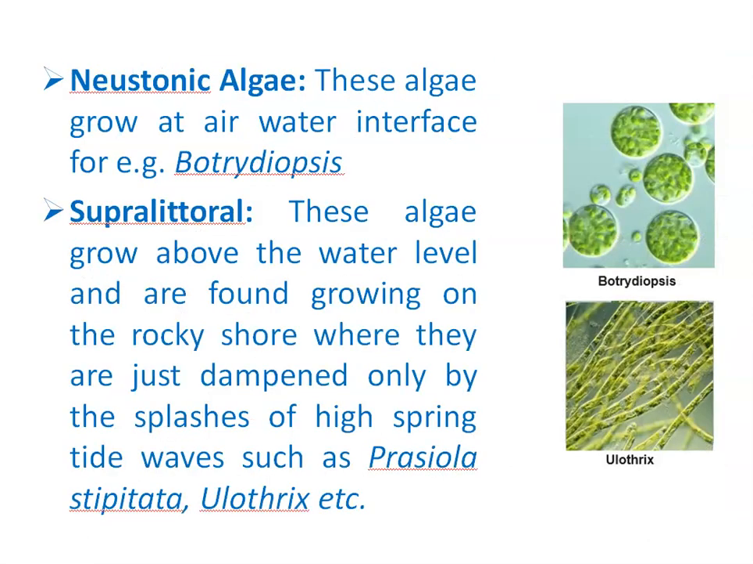Next type is neustonic algae. Neustonic algae grow at air-water interface. And an example of neustonic algae is Botrydiopsis. This is Botrydiopsis, right? Next type is supralittoral algae. Supralittoral algae grow above the water level, right? And are found growing on the rocky shore, where they are just dampened only by the splashes of high spring tide waves. And examples are Oedogonium.